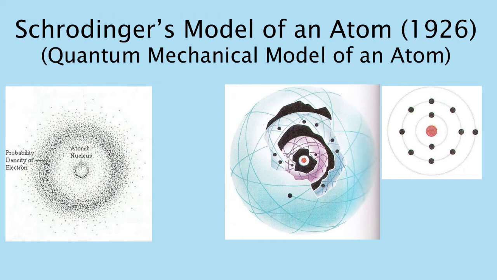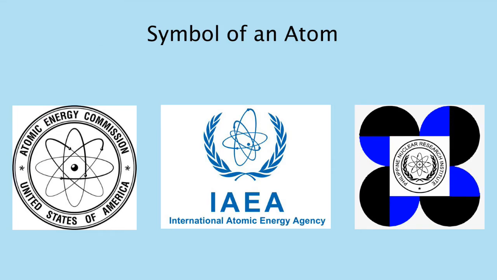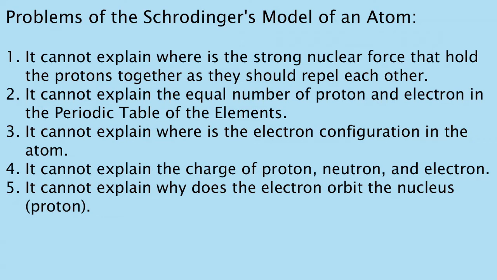This is portrayed as a nucleus surrounded by an electron cloud, and where the cloud is most dense, the probability of finding the electron is greatest, while in a less dense area of the cloud, the electron is less likely to be found. Schrödinger's model is also called the quantum mechanical model of an atom. The symbol of an atom is a simple depiction of Schrödinger's model with various depictions of the nucleus.